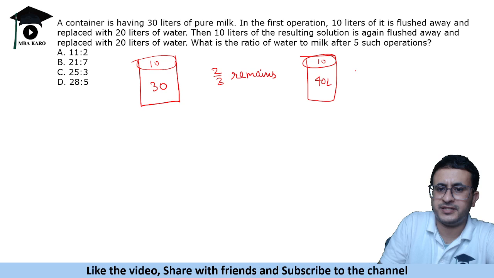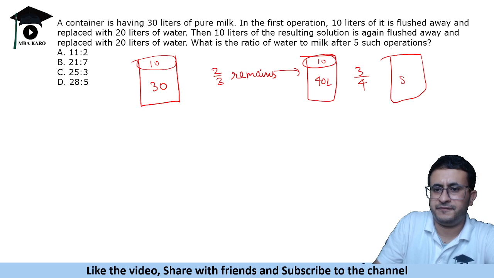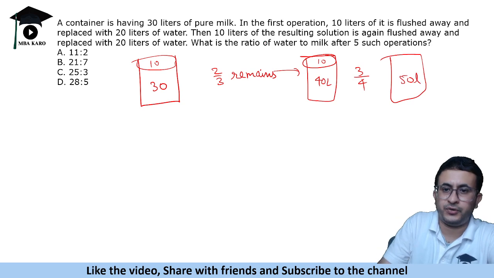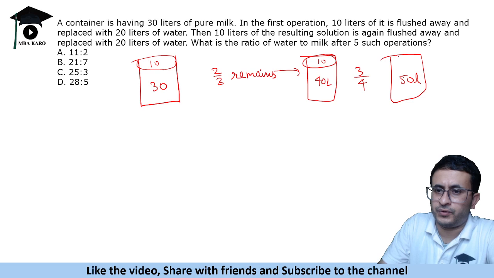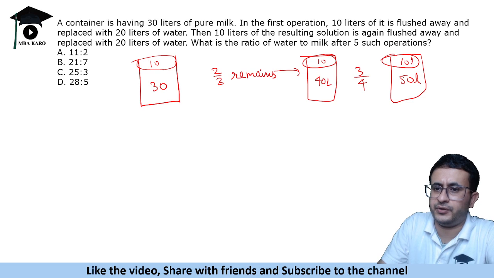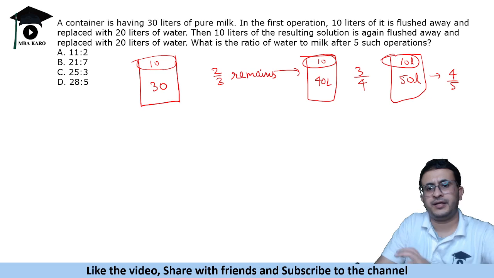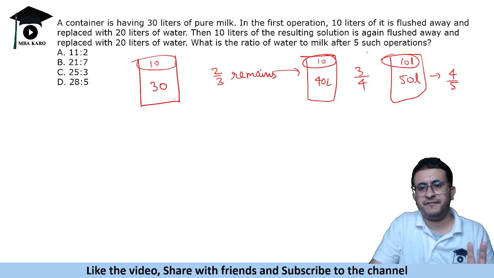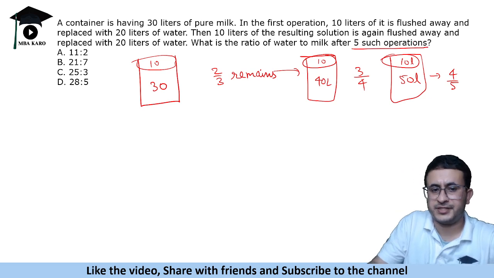So what will happen? 3/4 will remain, of this. Then it becomes 50 liters because you add 20 liters back. And out of this 50 liters you throw out 10 liters. So 4/5 will remain. So we are doing 5 such operations, right?